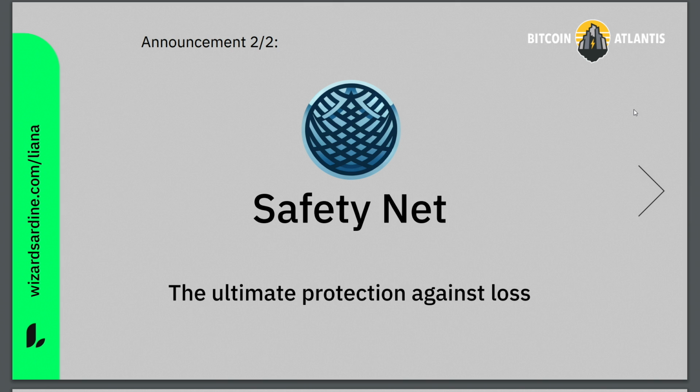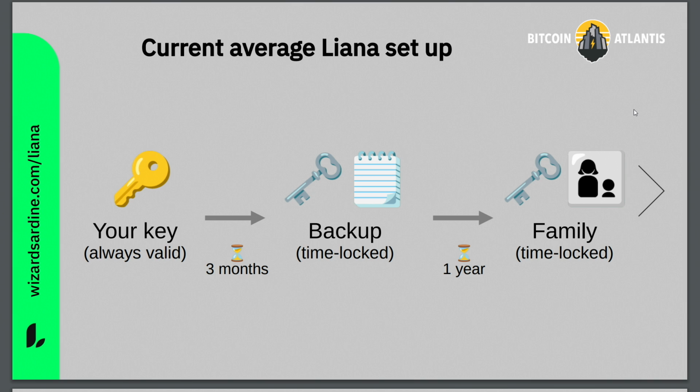The really cool thing about that, because people don't like custody, of course, is that these keys, you can set them up the way you want. If you want to have 3 different companies, custodians, like we know the main ones, there is like Unchained, Casa, BitGo, whatever. Why not getting the 3 of them and you make a 2 out of 3 of them? So you have no risk of having one of them being not there in 20 years.